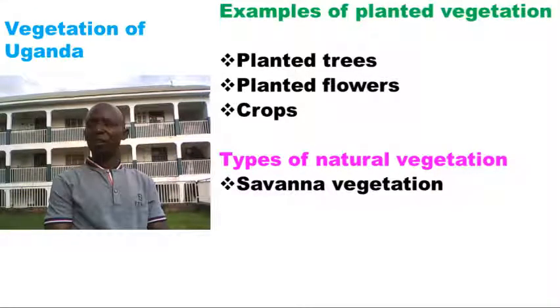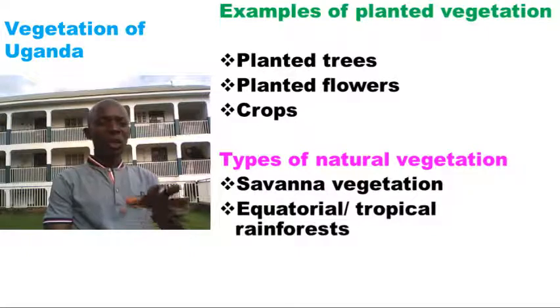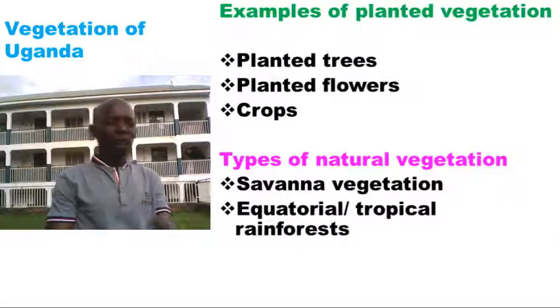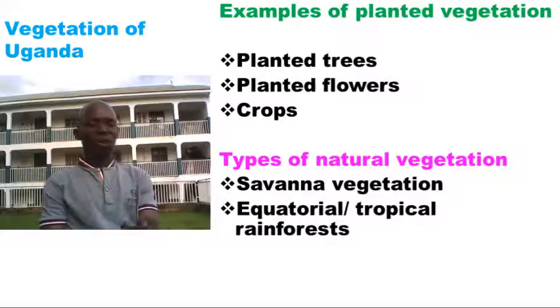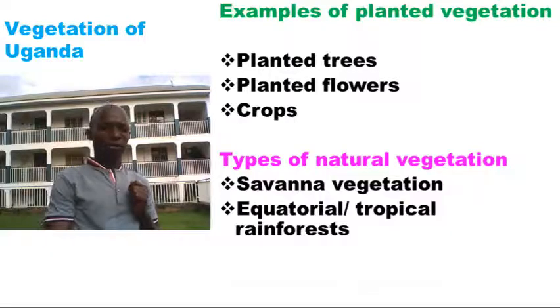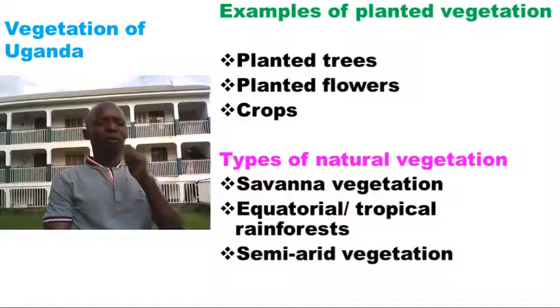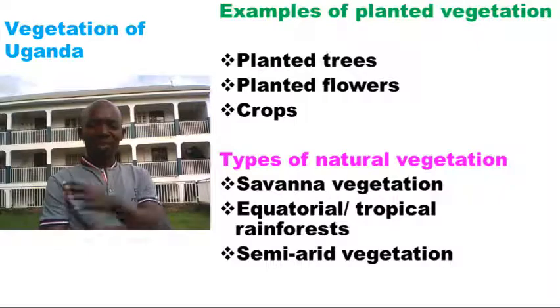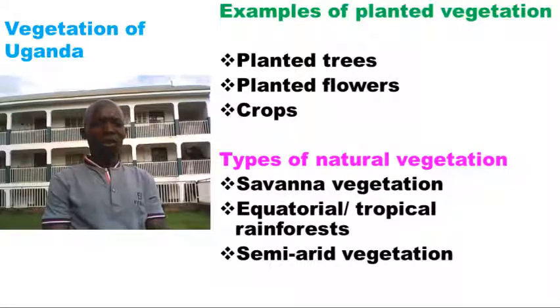We have equatorial vegetation, also known as tropical rainforests. We have semi-arid vegetation, which grows in semi-arid areas like Karamoja sub-region.